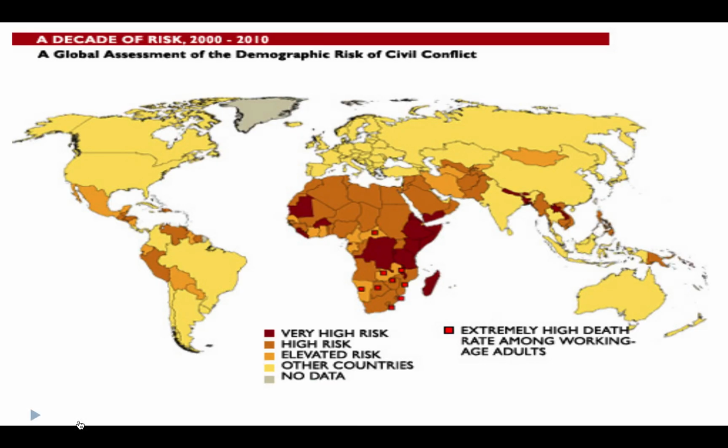All right, and then when we look at civil conflict, the most civil conflict is in areas that are DTM stage 2, where there's political instability and economic instability. So we look at sub-Saharan Africa, they're at very high risk, Northern Africa at high risk, Southwest Asia and South Asia, and then parts of Central and South America.